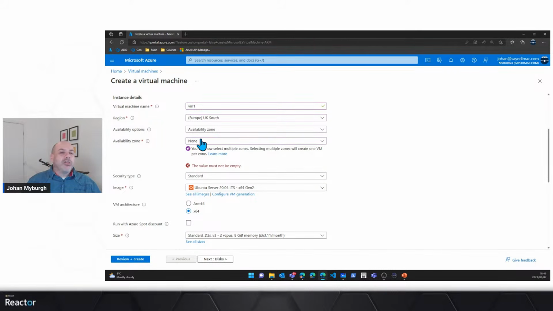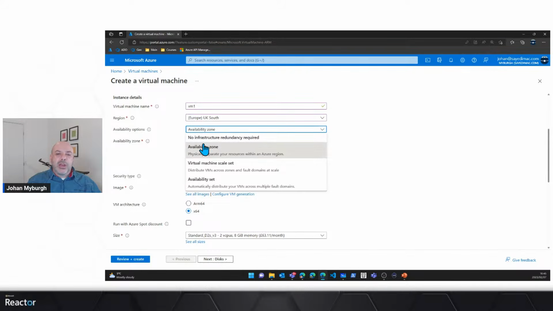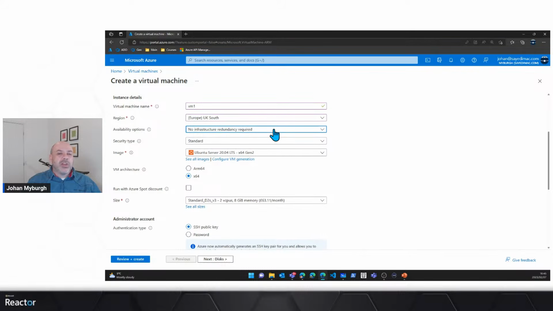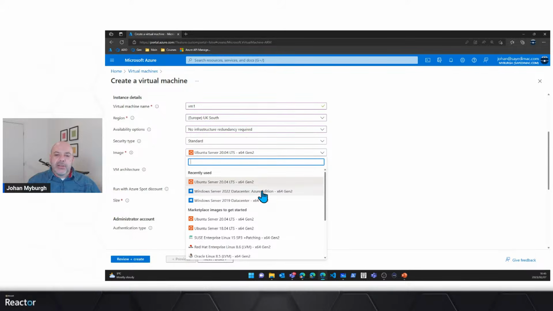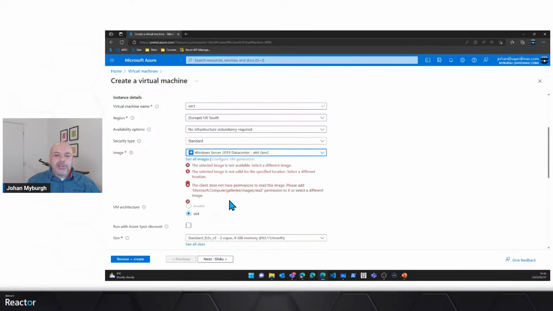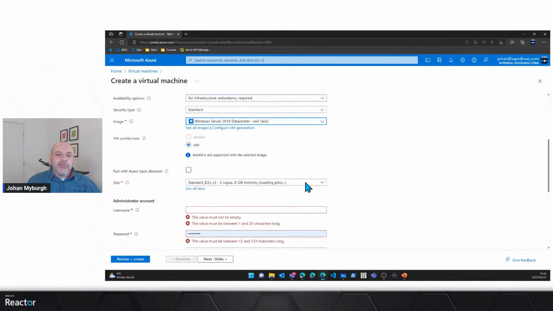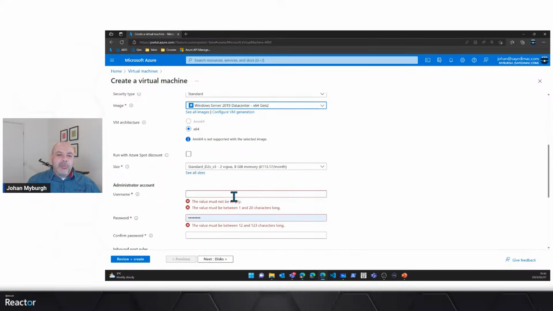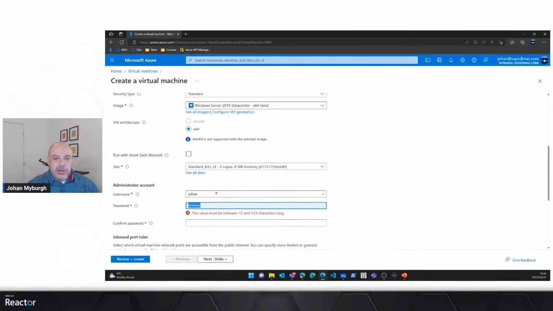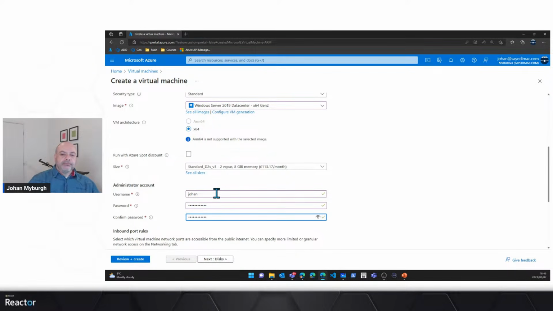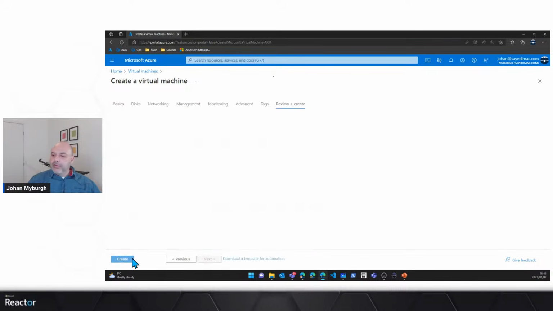Right? I'm not going to select the zone there. I'm actually going to go for no infrastructure redundancy. And then you'll notice that I can select something like Windows Server Datacenter or whatever the case might be. And I can go with the username of Johan, and then I'm just going to punch in a monster password here. And I'm going to click on review and create.